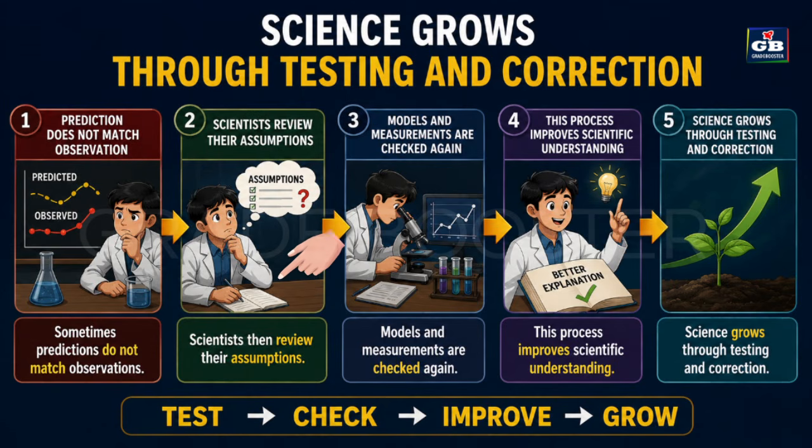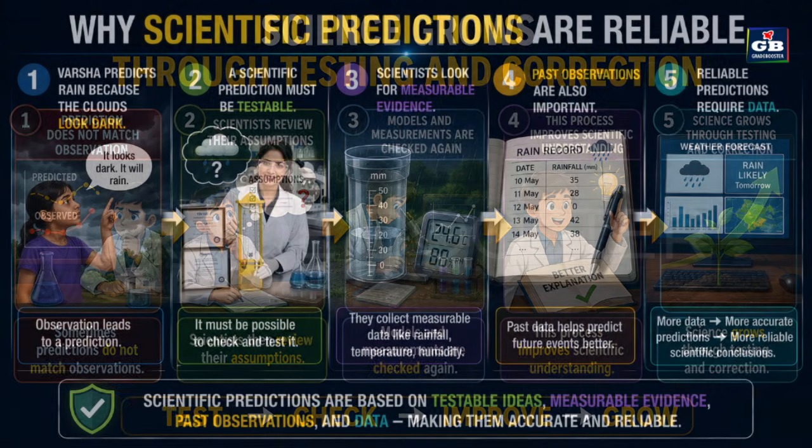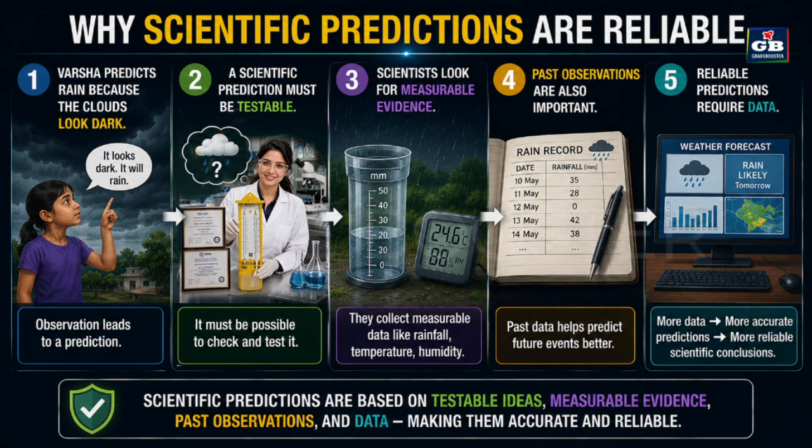Scientists then review their assumptions. Models and measurements are checked again. This process improves scientific understanding. Science grows through testing and correction. How do we check predictions?